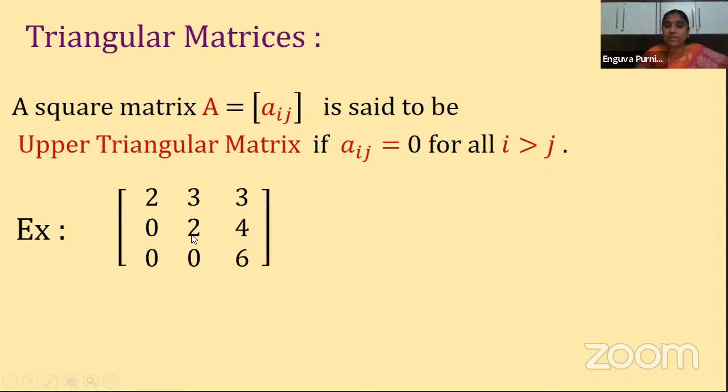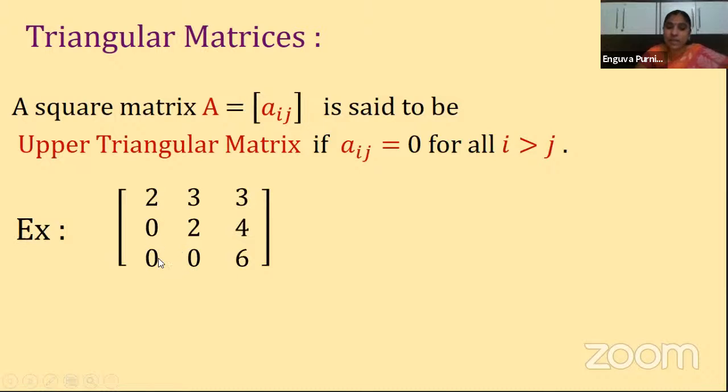Yes. And what is this one? a22 means second row, second column, where i is equal to j, so it can have any number. And what is this? a23. i is the second row and j is the third column, j is 3, so i is less than j. And what about here? a31, where i is greater than j. What is this? a32, third row, second column. Again, i is greater than j.